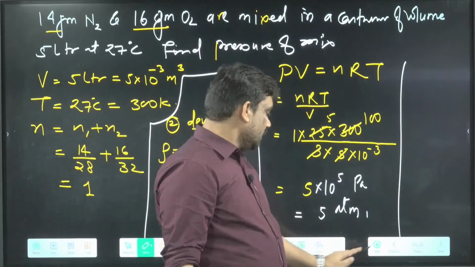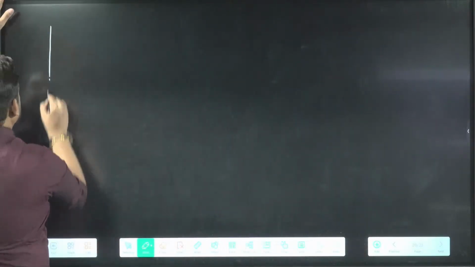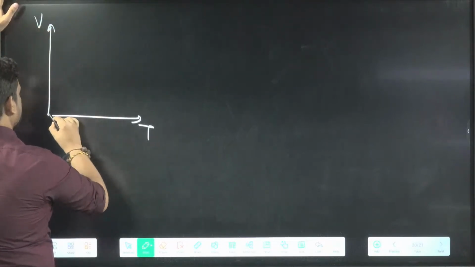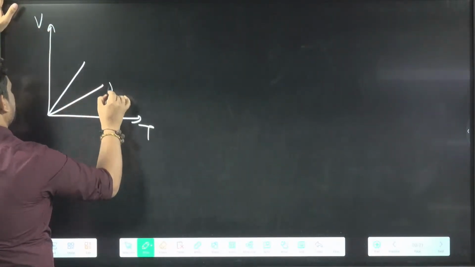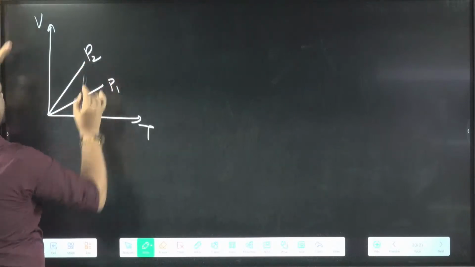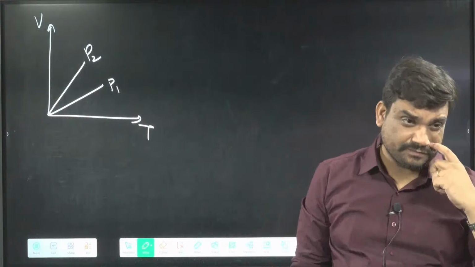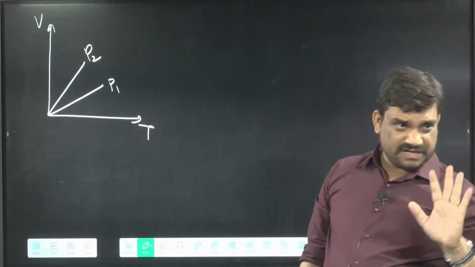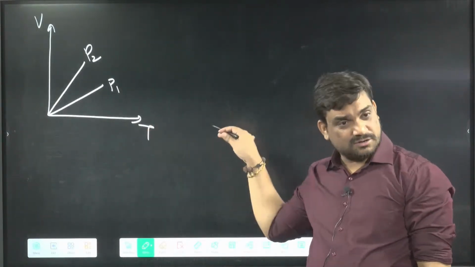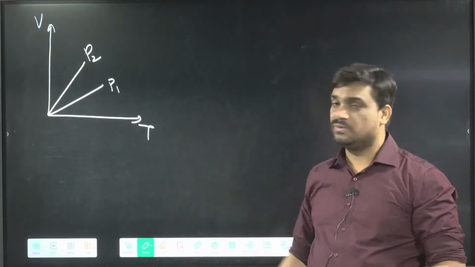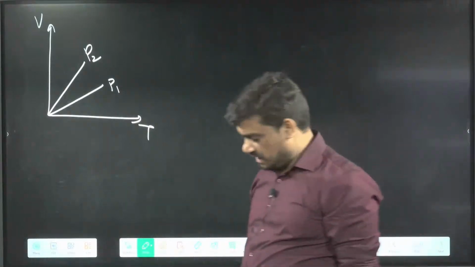Okay, so listen. This one I have told you earlier: if two lines are given, P1 and P2, then which one is more? This rule was already told to you. We said we will draw a line, okay? Because now whatever I'm going to say, you should know that P1 is more. This answer you should know.